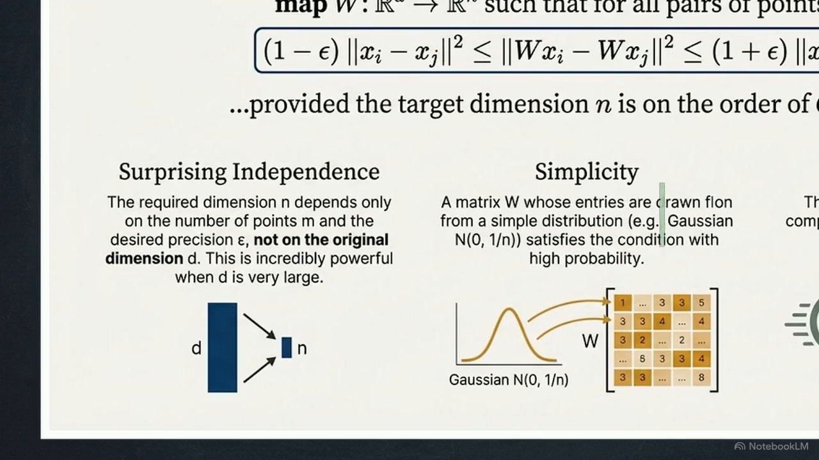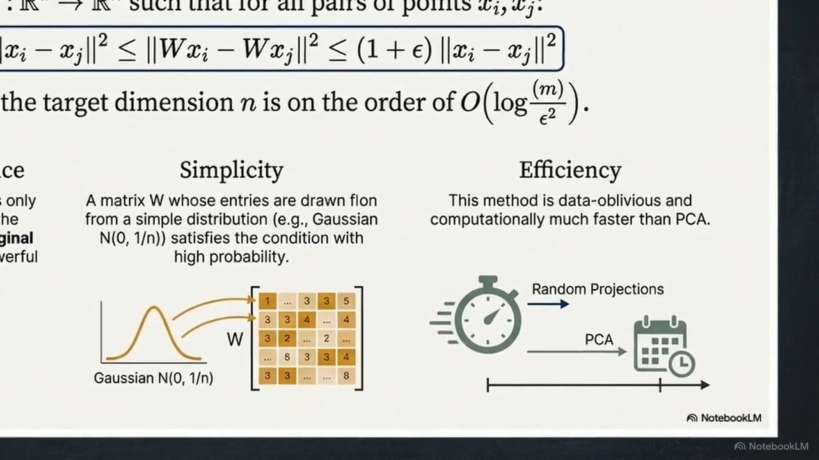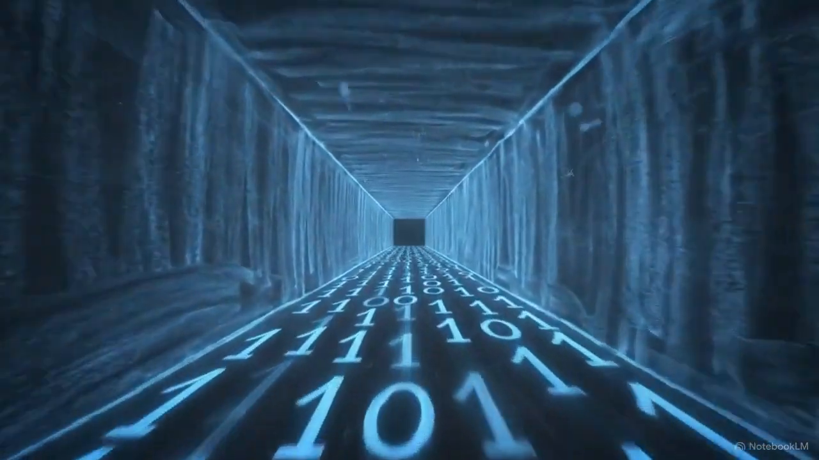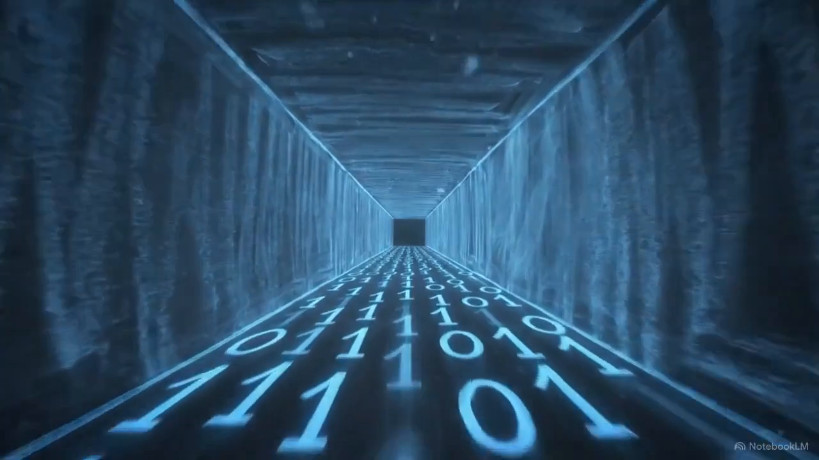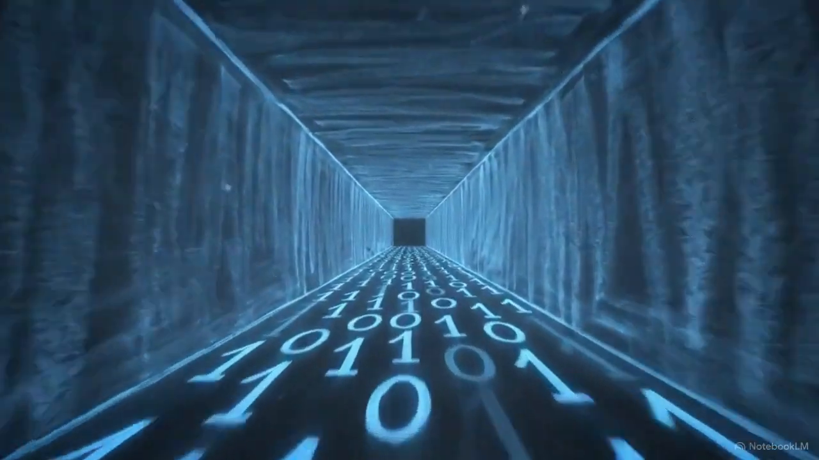Because we skip the covariance analysis, this method uses simple matrix multiplication. As the stopwatch icon suggests, it is significantly faster than PCA for large datasets. By utilizing randomness, we bypass the computational bottleneck of high dimensions. This allows for fast compression of streaming data where speed is the primary requirement.